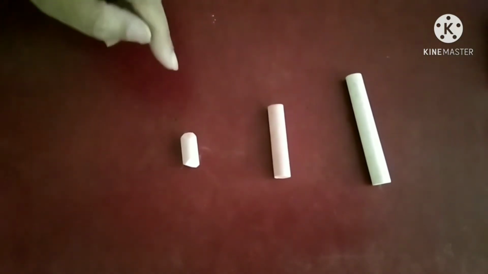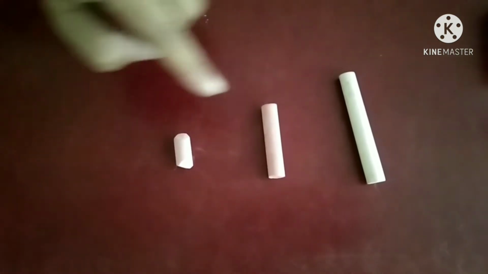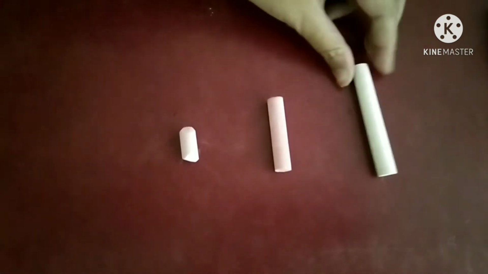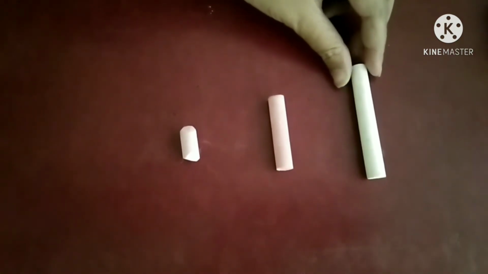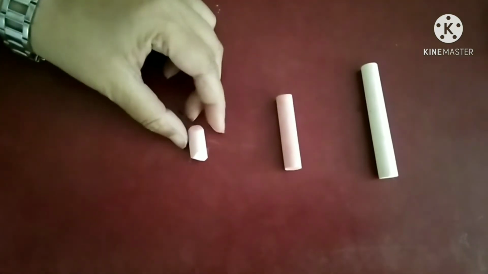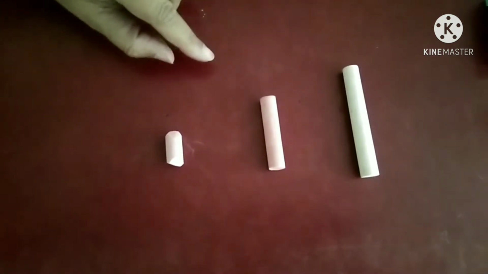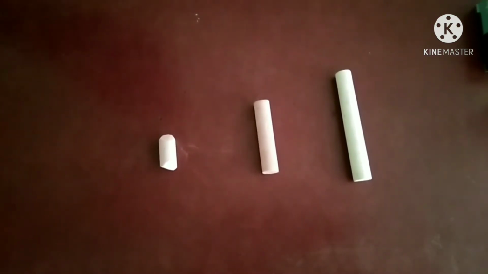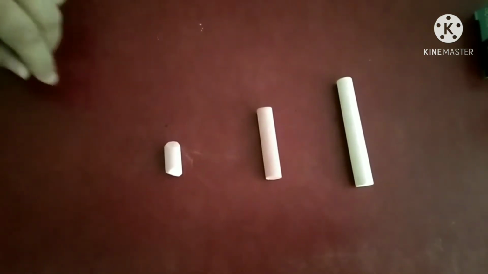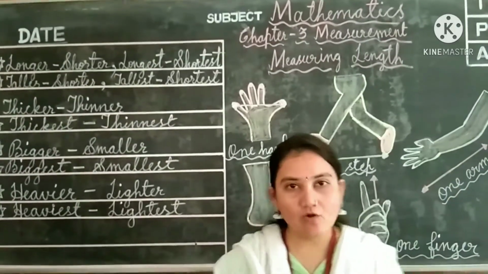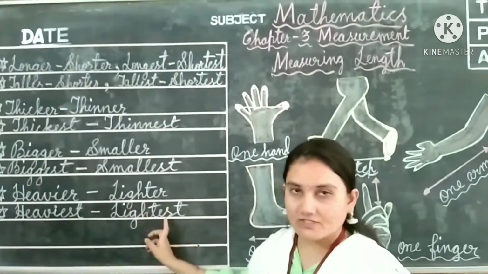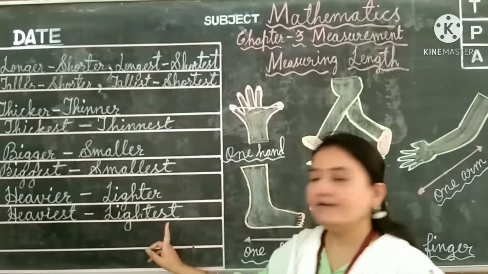Now children, second example, you can see the chalks. See, this is the biggest chalk and this is the smallest chalk, children. For biggest and smallest there will be three objects. For bigger and smaller, only two objects. Got it, children? Now we'll go for heavier, lighter, and the heaviest and lightest.